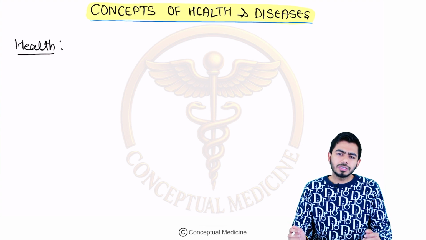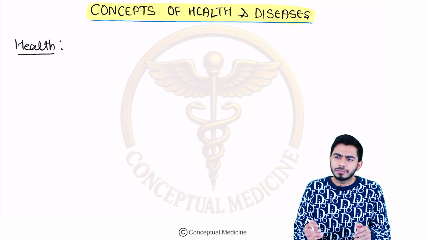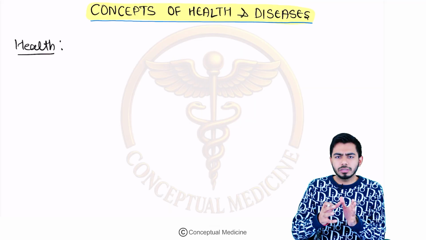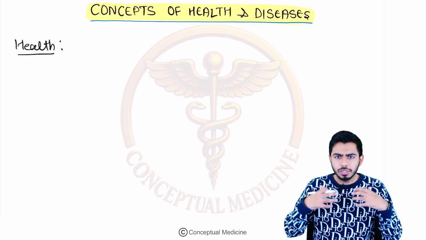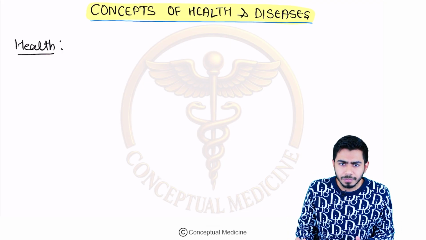Generally we think that if the person is not having the disease, that person will be healthy. But the WHO has some modification in this definition. They say that health is a state of physical, mental and social well-being, but not only the absence of disease.